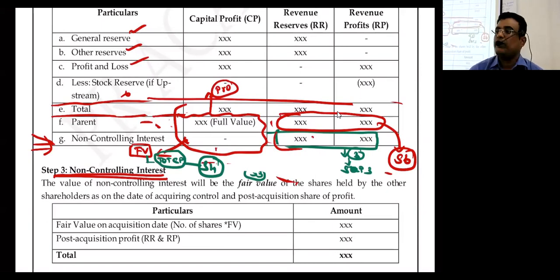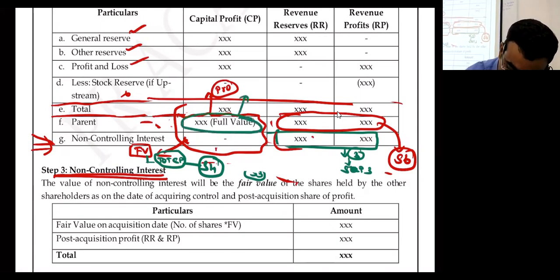So if the problem is as per fair value method, you need not split up CP, because the entire amount is going to step 4. I hope you are clear now. Everybody, now listen. In case of proportionate method, this will go to step 4. This will come to step 3.